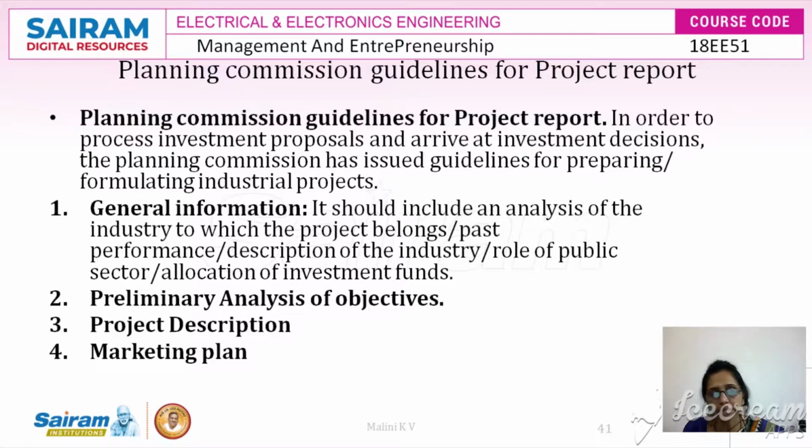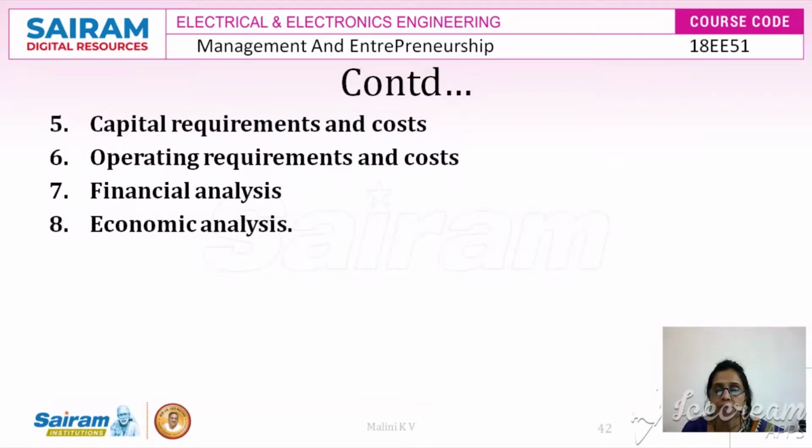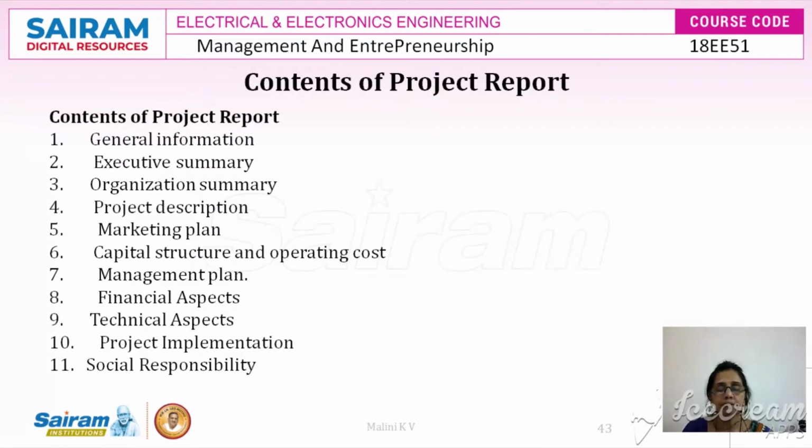The second content is the preliminary analysis of the objectives. The project report must have the project description and also the marketing plan. The fifth most important one is the capital requirements and the cost. The sixth one is the operating requirements and the cost. The seventh one is that the project report must show the financial analysis, and the last one is the economic analysis, which should be shown as the executive summary in the project report. So these are the analyses that have to be carried out, and they have to be there in the project report.